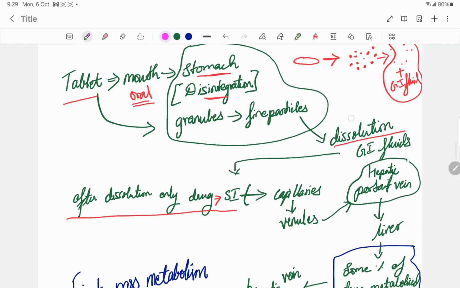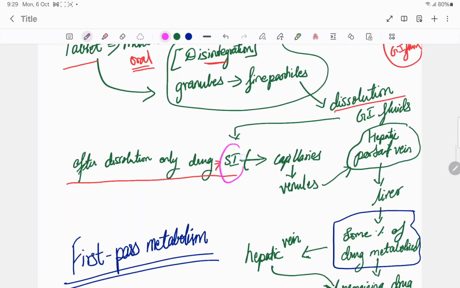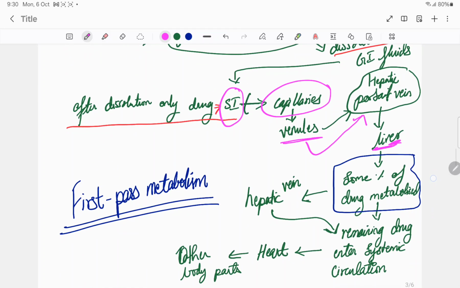Okay, so see here, from the small intestine they are absorbed into the capillaries. As we know, capillaries join to form venules, and venules join to form a vein. See, from the capillaries they move into venules, then from the venules they go into the vein known as the hepatic portal vein. This hepatic portal vein will go into the liver. So the tablet is going from small intestine to capillaries, capillaries to venules, venules to hepatic portal vein, hepatic portal vein to liver. See, the tablet has ultimately reached the liver.